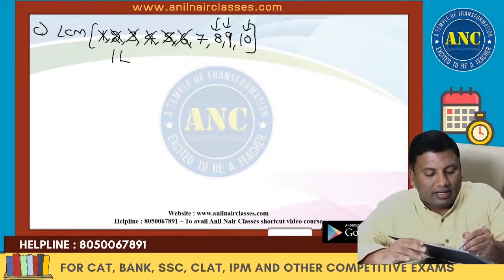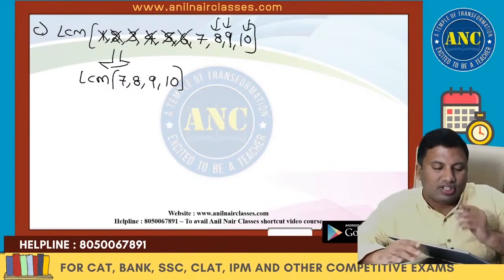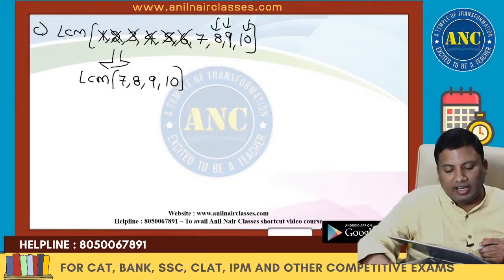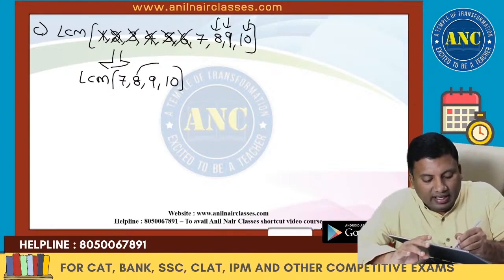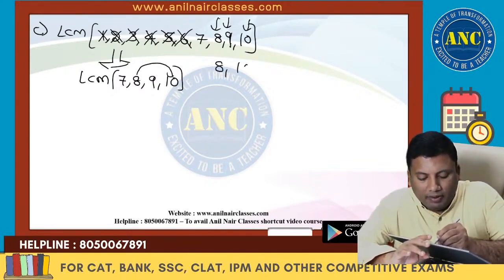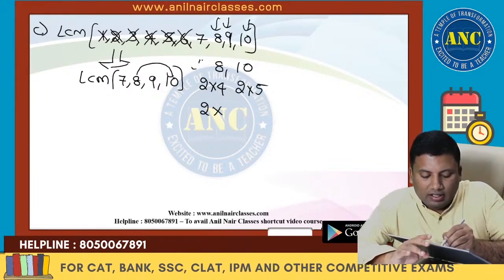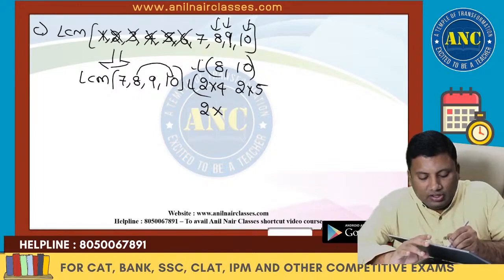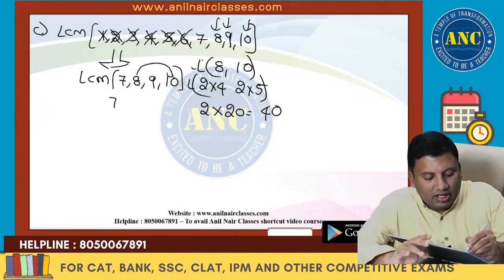It is nothing but LCM of 7, 8, 9 and 10. Now if you see 7, 8, 9 and 10, 8 and 10 are not co-prime. Make them co-prime. 2 into 4, 2 into 5. 2 common. 4 5s are 20. 2 20s are 40. These are nothing but LCM of 8 and 10.